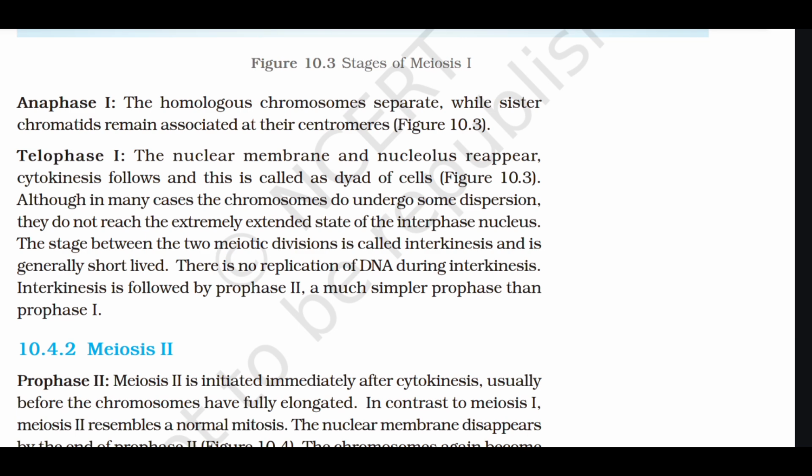Anaphase 1. The homologous chromosomes separate while sister chromatids remain associated at their centromeres. Telophase 1. The nuclear membrane and nucleolus reappear. Cytokinesis follows and this is called a dyad of cells.